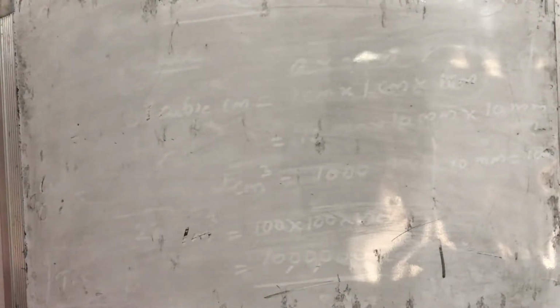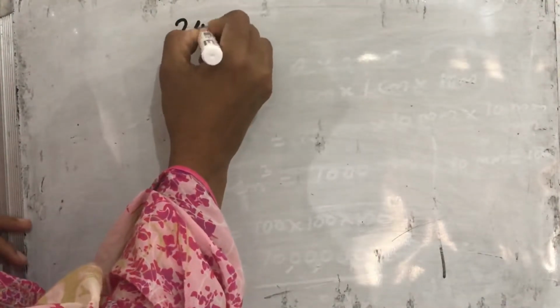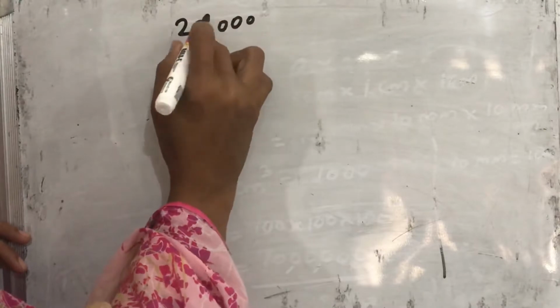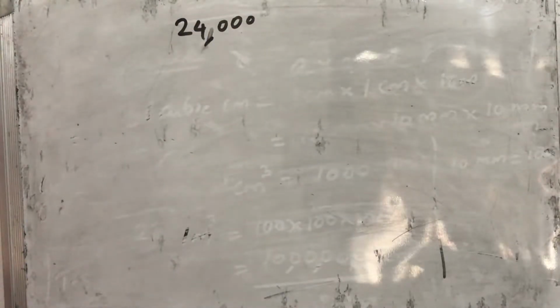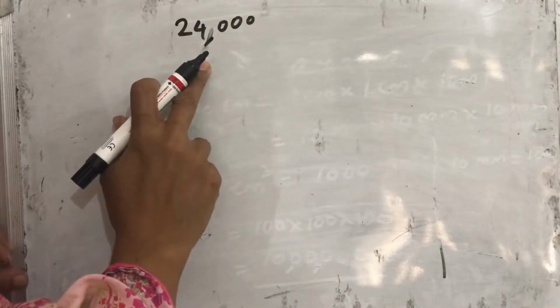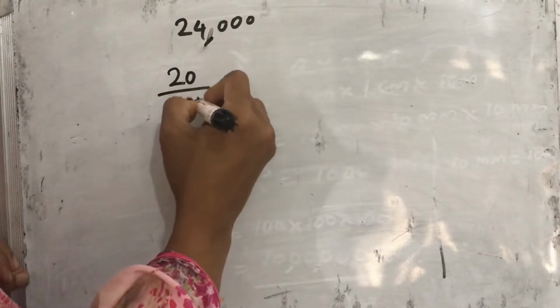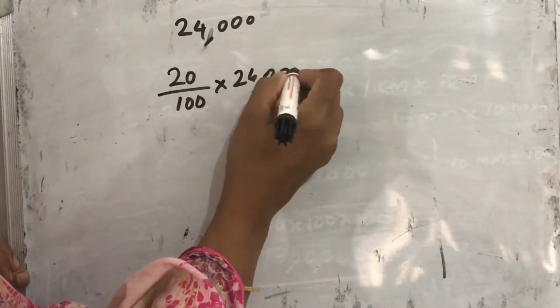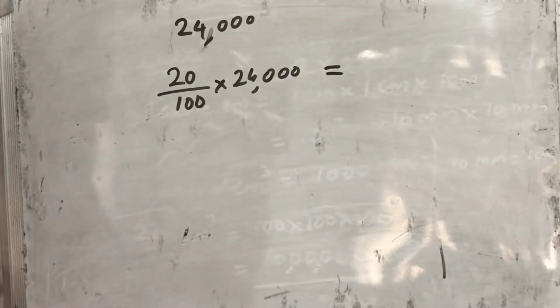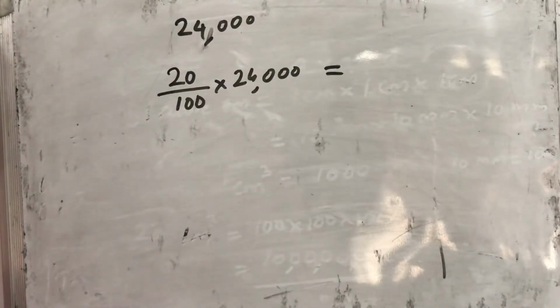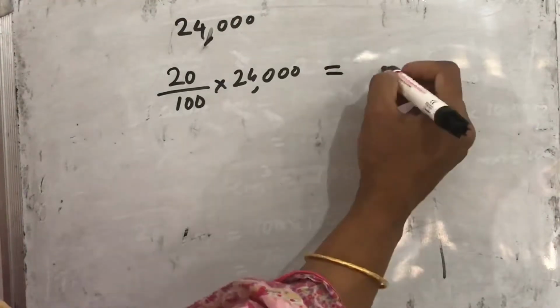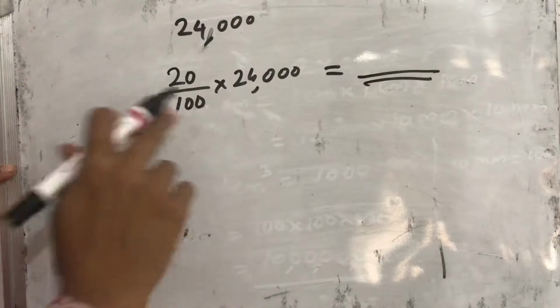Okay, so his monthly salary is given how much? 24,000. Salary is given 24,000. I will just give the clue only. All the steps and answers you want to write. And he spends 20% of it as house rent. So 20% of his total salary he gives as house rent. So 20% of 24,000 we are finding. That we will get as his house rent. That much rupees we will get as house rent, and we want to find that number using this calculation.